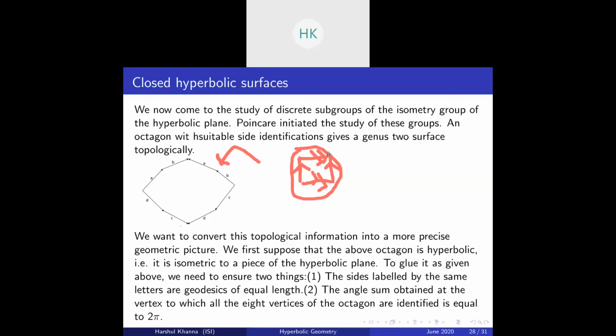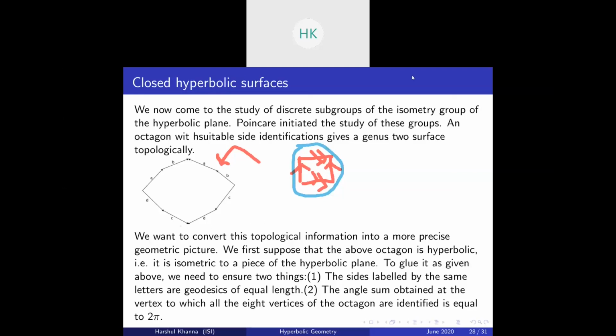So you want to study a simply connected space that induces a covering map. This square induces a covering map from the complex plane to your torus. You can use this fundamental domain to tile and cover your whole torus.